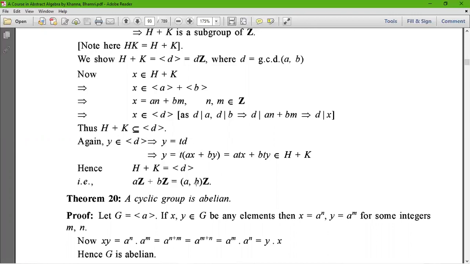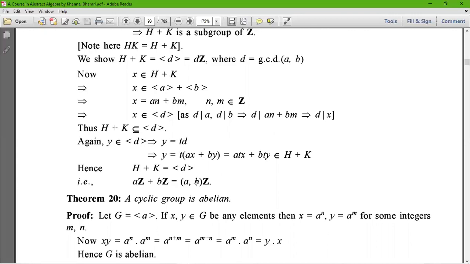Now x star y equals a to the power n star a to the power m, which equals a to the power n plus m, by the law of indices. Then a to the power n plus m equals a to the power m plus n, by commutativity in addition.